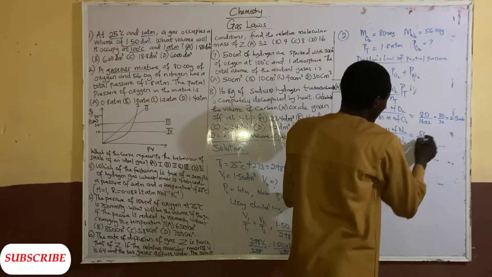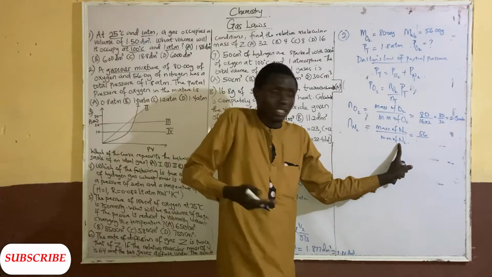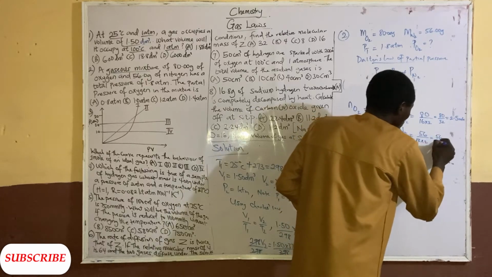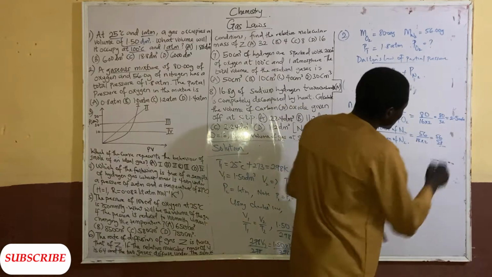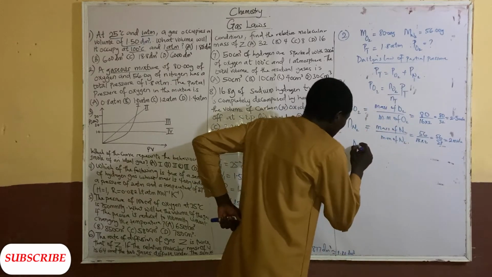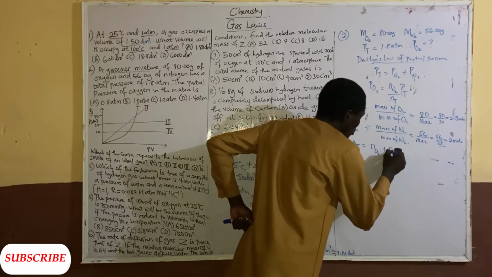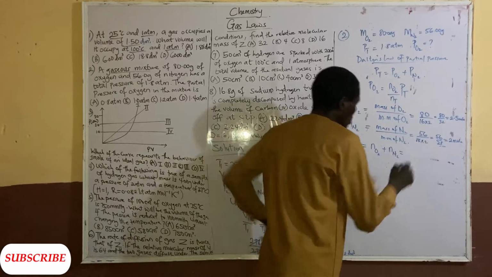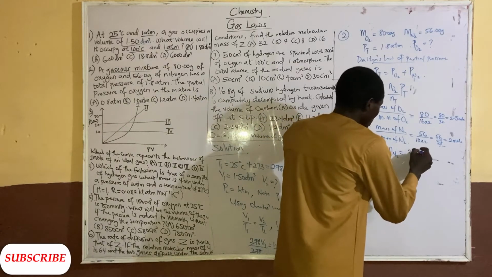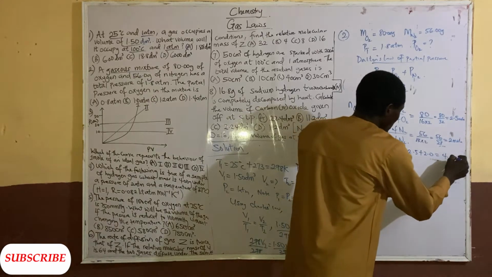56 over what? Nitrogen is what? 14. The atomic mass of nitrogen is 14. So 14 times 2 will be what? 56 over 28 will give us 2 mole. So now the n total, which is the total mole of what? The mole of oxygen plus the mole of nitrogen. So we have 2.5 plus 2.0, so we have 4.5 mole. That is the total mole.